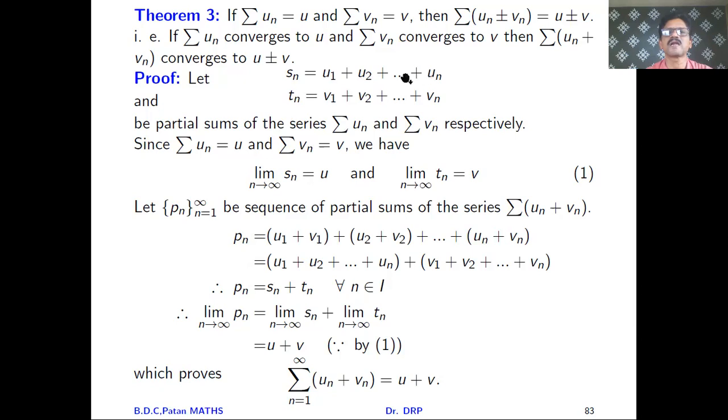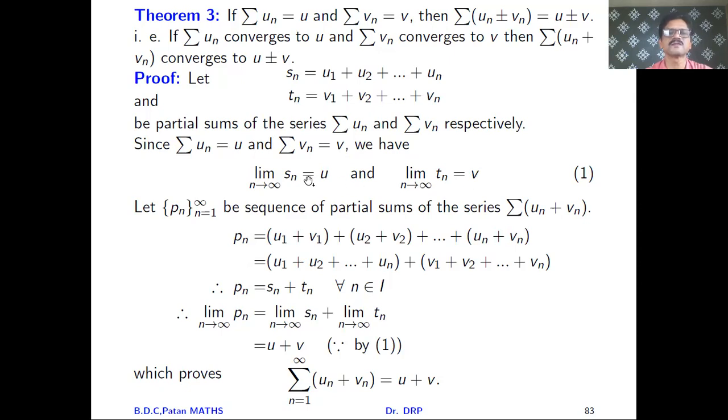The limit of this right hand side is nothing but summation un. If we take Sn, which equals summation un, and take the limit of Sn as n tends to infinity, substituting the value of the right hand side, we get the limit of Sn as n tends to infinity is equal to the limit of un as n tends to infinity, and that is nothing but u. In a similar way, from this statement the limit of Tn as n tends to infinity is equal to v.